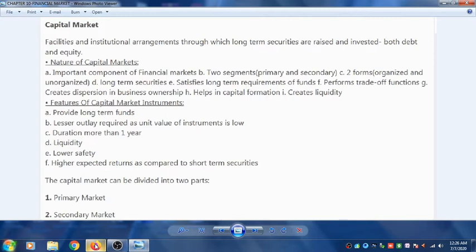It is highly liquid. Safety is very less. It is not at all safe. Then higher expected return as compared to the short term security. So in the capital market we expect higher returns as compared to the short term securities, that is the money market. Now capital market can be divided into two parts, the primary market and the secondary market.